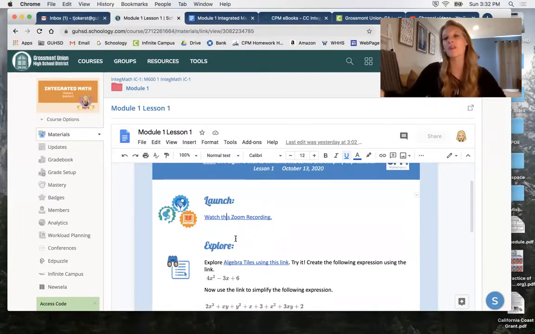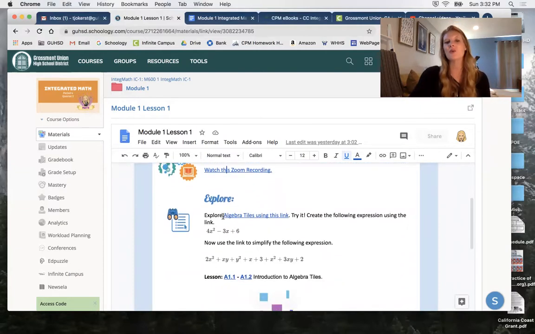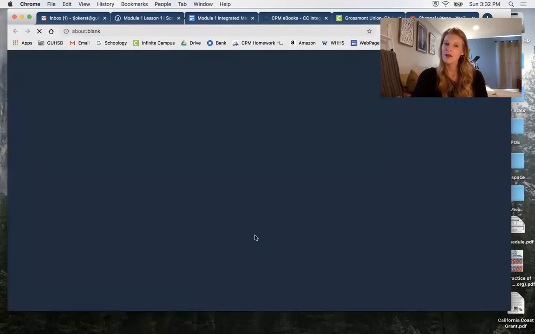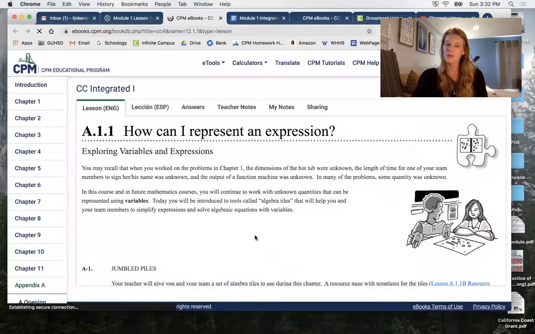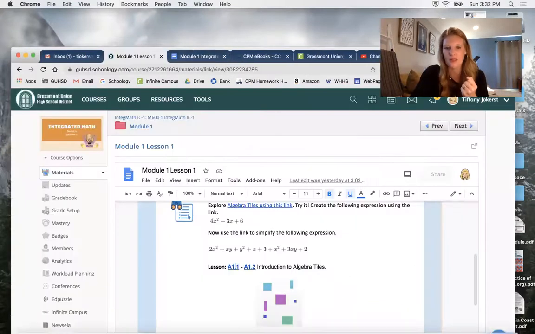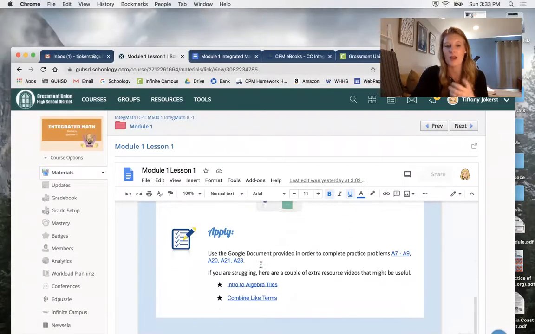That's basically the lesson. Then after that, I do sometimes have explore problems here. I usually do those within the lesson though, so that way you can see the different features of what I have here. You also have the lesson links here where you can go straight to the book, and it will take you to that lesson. If you want a little bit more because you want to see how the book does things, then you have those lesson links right there.